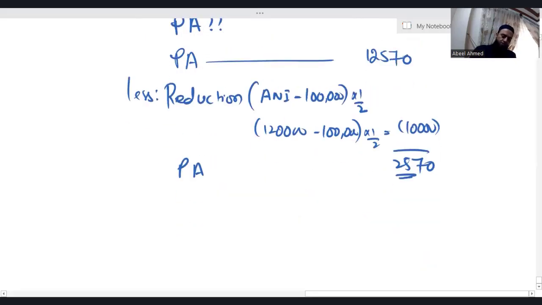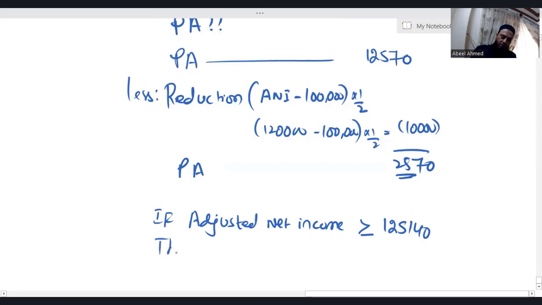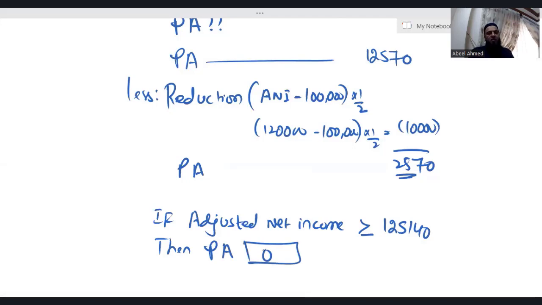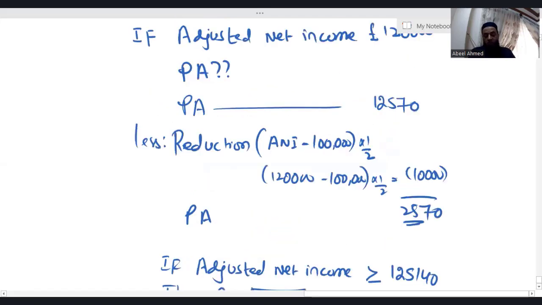Which means that if adjusted net income is more than or equal to 1,25,140, then personal allowance becomes 0. If someone is having adjusted net income 1,25,140, then personal allowance becomes 0. So it means that